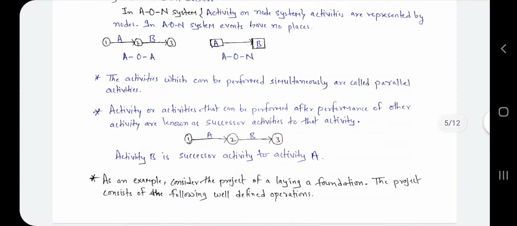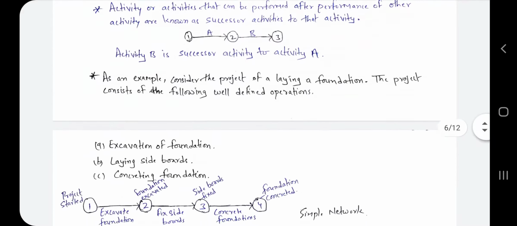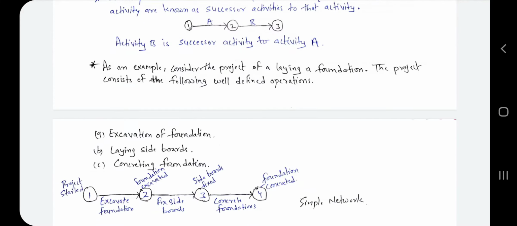Okay, so let's take one example of activity, event and total network. As an example, consider the project of laying a foundation. The project consists of the following well defined operations: excavation of foundation, laying side boards and concreting foundation. So these are the three things we have to show in our network. First the project is started. After starting the project, excavation of foundation is the activity we do.